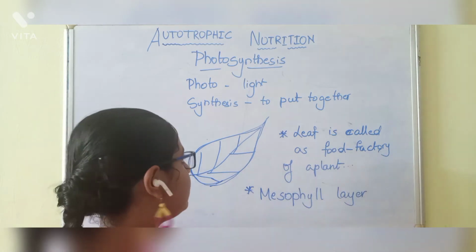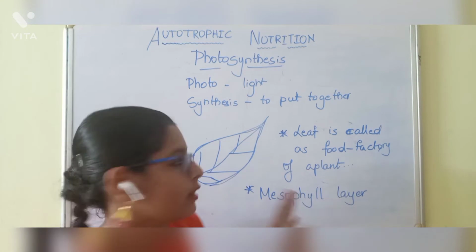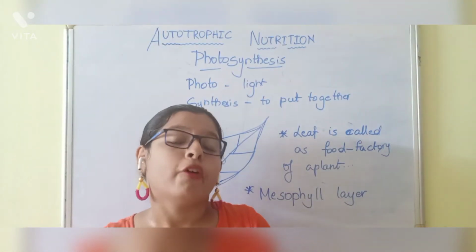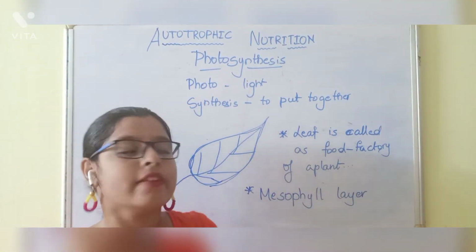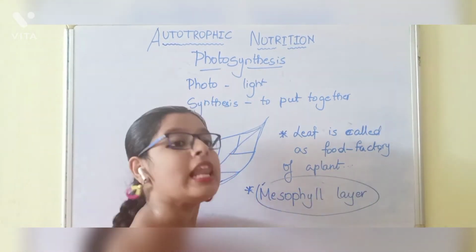So in the leaf, chlorophyll and stomata are all present, and the photosynthesis process mostly occurs in the leaf. That means mostly in the mesophyll layer. Mesophyll layer is nothing but the middle layer.